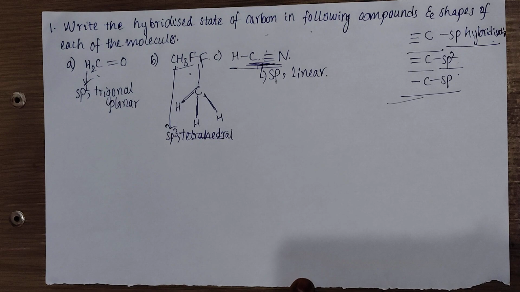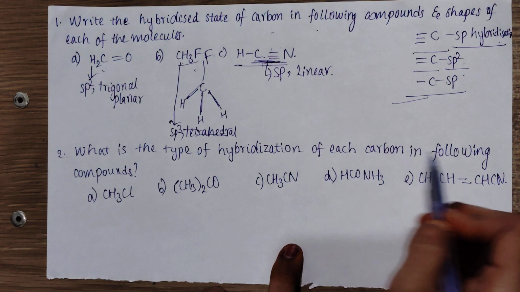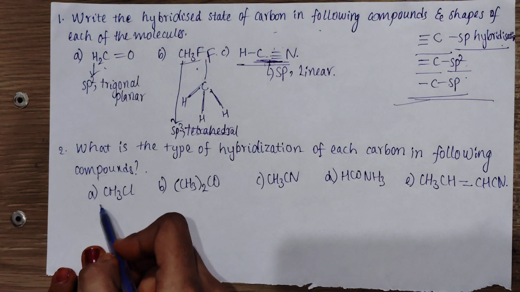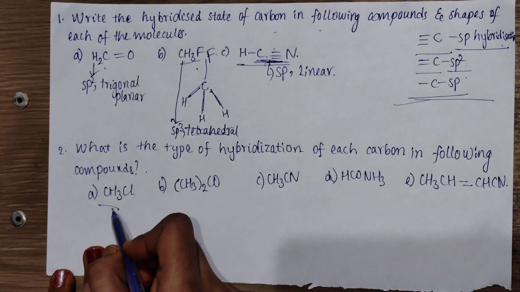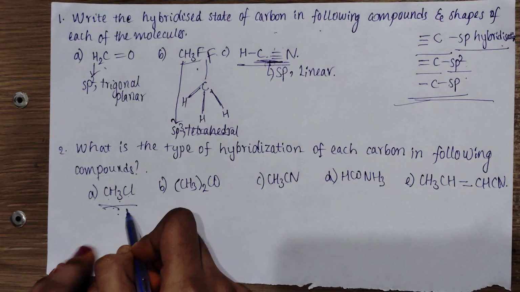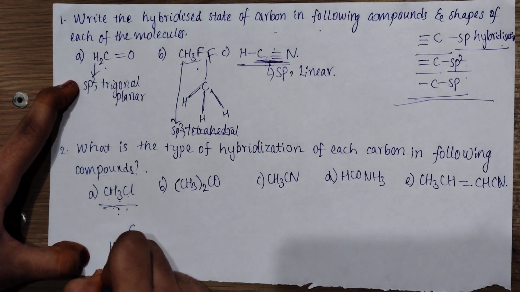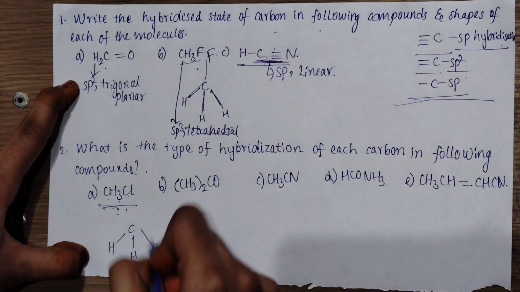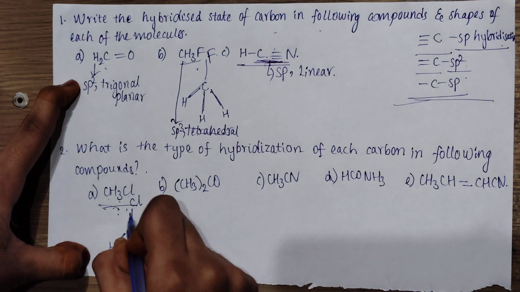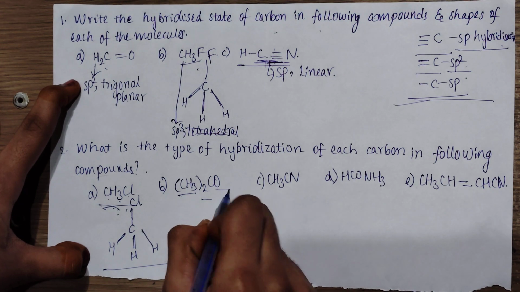And next, coming to the second question: what is the type of hybridization of each carbon in the following compounds? Based on this, you will easily be able to answer this question. In CH3Cl, the carbon undergoes sp3 hybridization. It has formed 3 bonds. And next, (CH3)2CO.